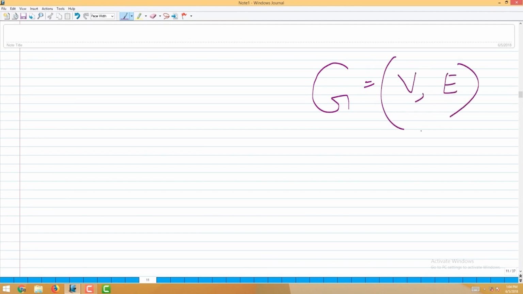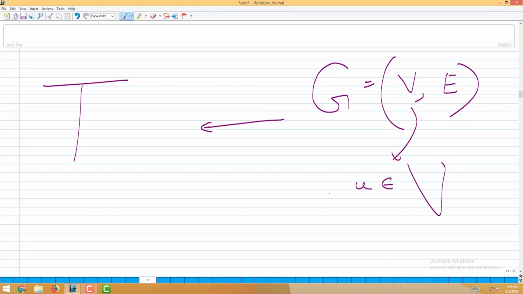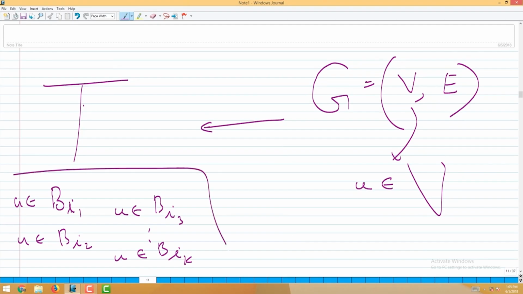This is the given chordal graph. For this, I have this conceptual tree defined. Now take any u, an element of V. Remember, each vertex in this tree is a bag. Now look for all those bags of which u is a part, say u is an element of bi1, u is an element of bi2, u is an element of bi3, and u is an element of bik. Suppose I identified some k bags in which u is part of.